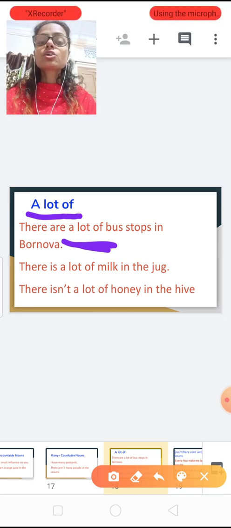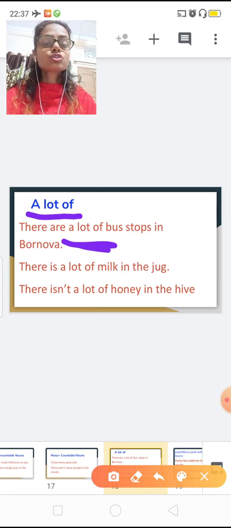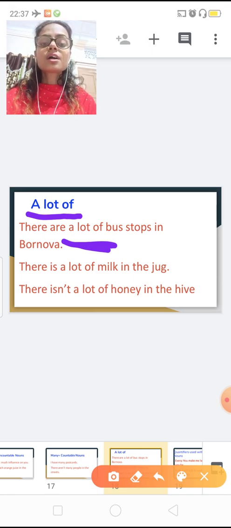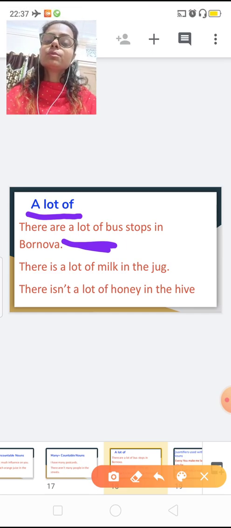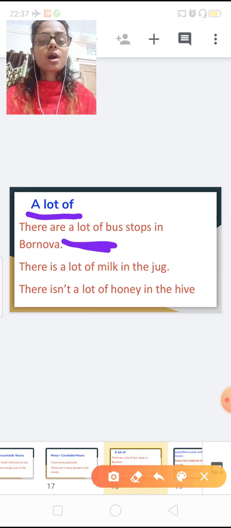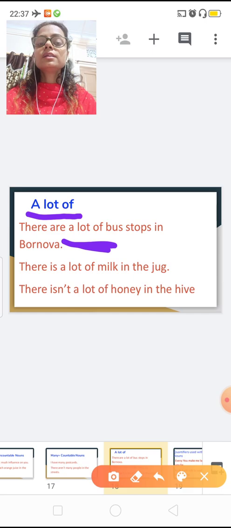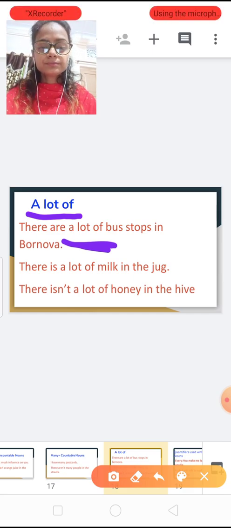There isn't a lot of honey in the hive. So you can see a lot of can be used with both countable nouns and uncountable nouns. Milk and honey are uncountable, bus stops are countable.